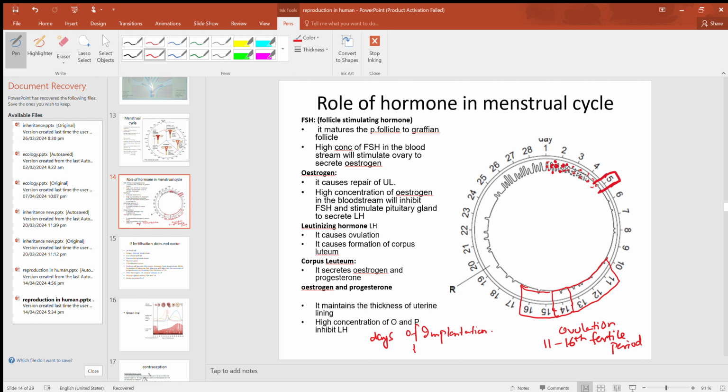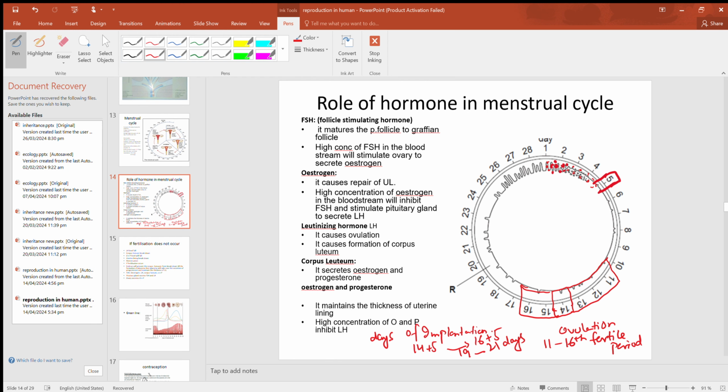For example, 14 plus 5 to 16 plus 5 will make the days of implantation: 19 till 21. Implantation is when the embryo embeds itself in the uterine lining. It happens almost on the 5th day after fertilization. Okay, so this is how we calculate the days of implantation. Actually, I missed that point in the menstrual cycle, that's why I'm telling you over here.